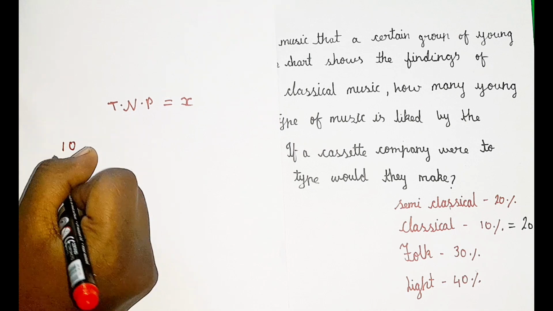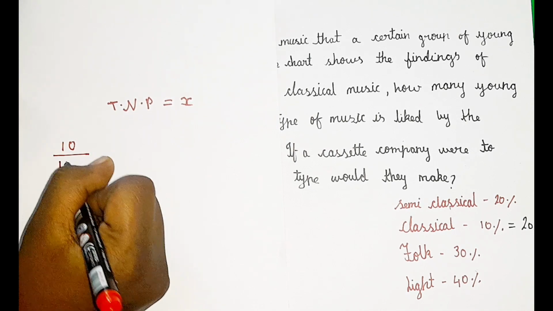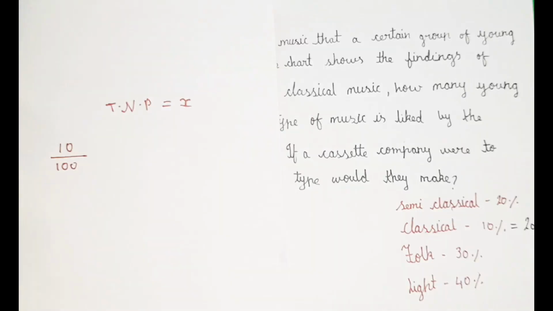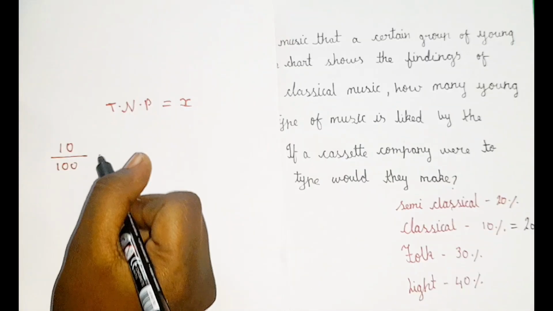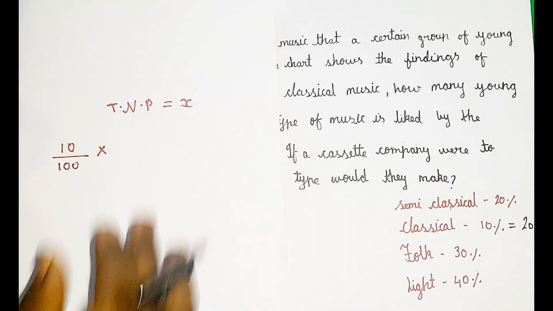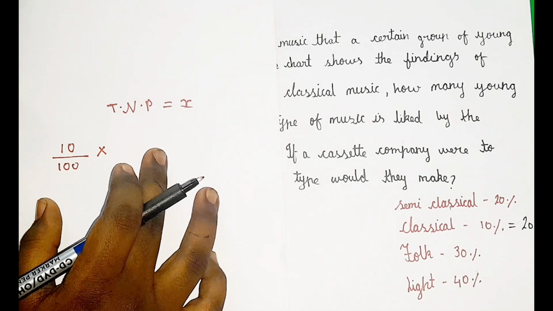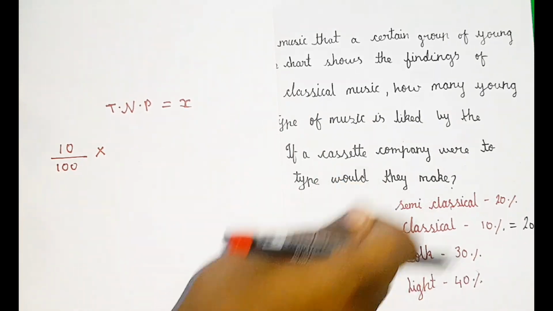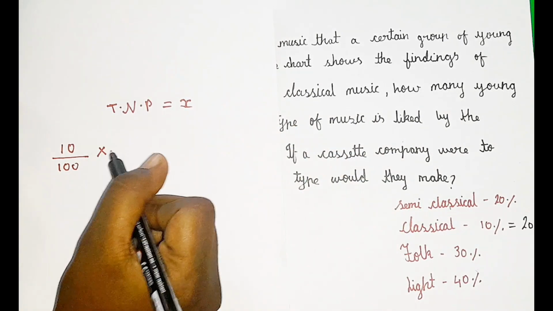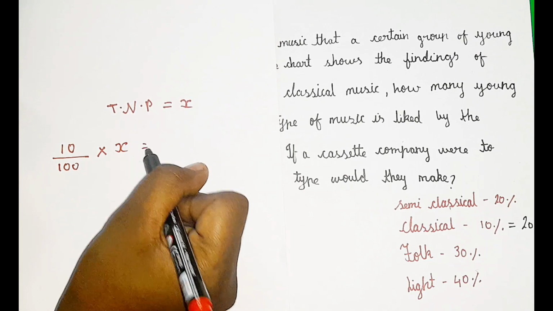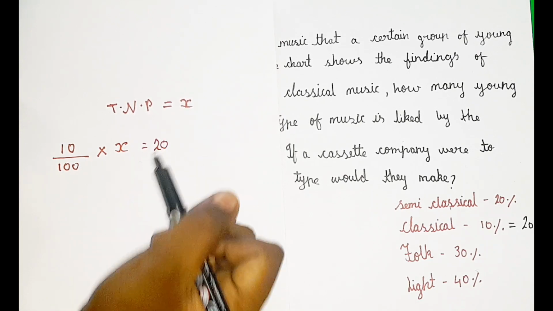So I am going to convert 10% into fraction form, that is 10 by 100. We don't know the total, so we multiply with the total, X, and that is equal to 20.